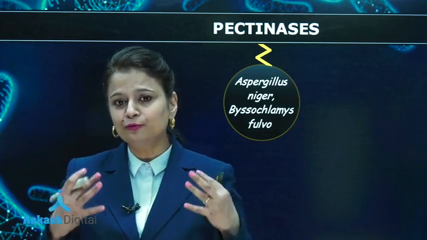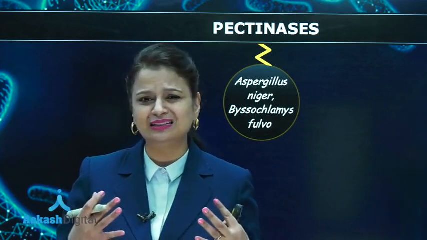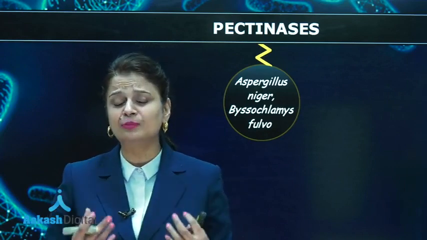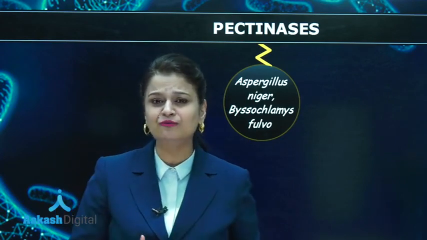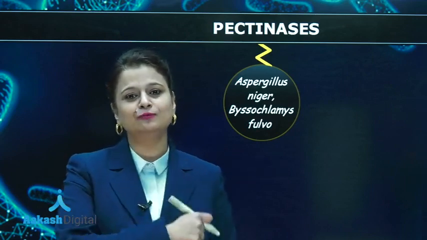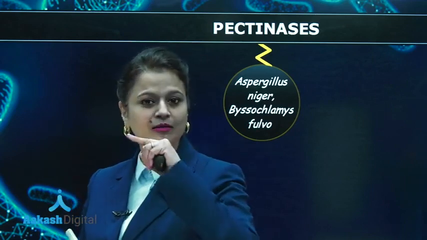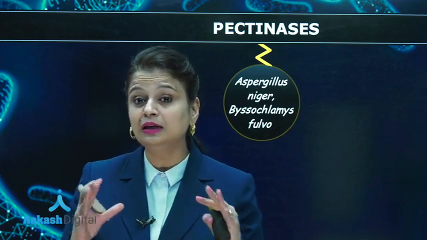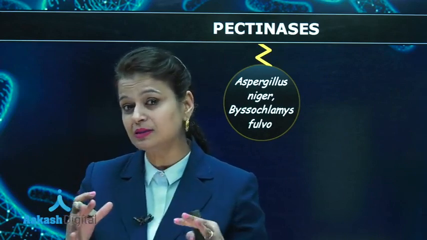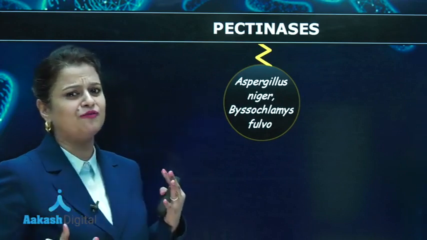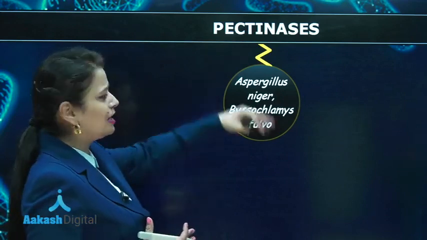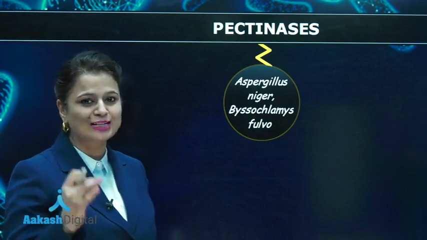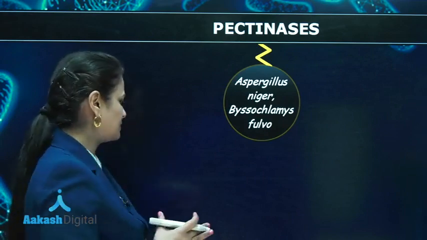If you make fruit juices at home, you see that these juices are thick. Why are they thick? Due to the presence of fibers, pectin fibers, protein fibers. But if you buy fruit juices from the market, like Real fruit juice or Tropicana, they are relatively clear because they don't have fibers. Clearing of fibers is done with the help of pectinases. So this is one important function associated with these enzymes.